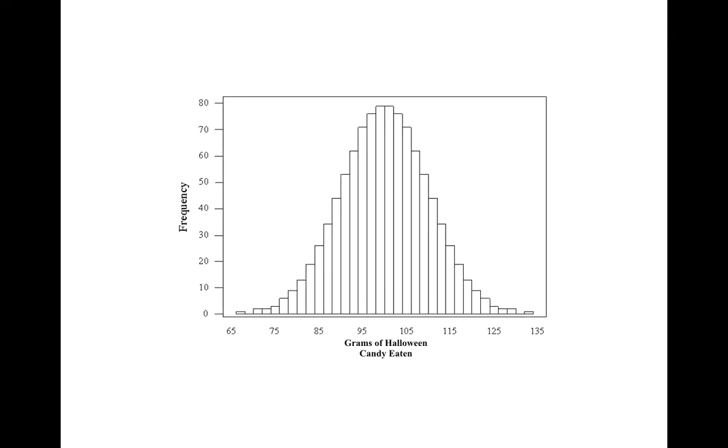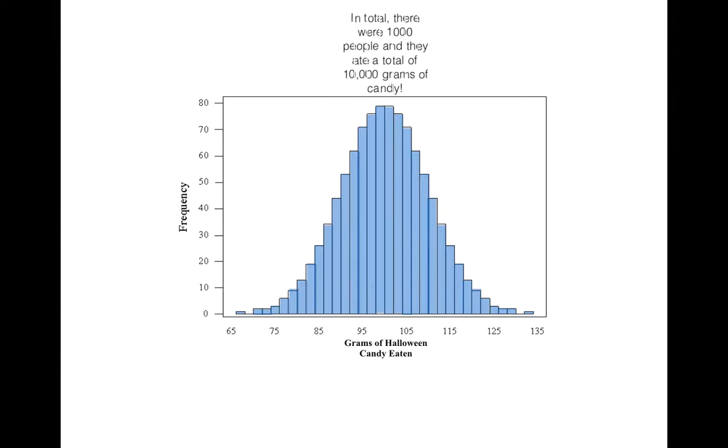Now, if we wanted to, we could first look and see what all of this is. This is everybody, so what does that represent? Well, if we count it all up, in total there were 1,000 people, and they ate a total of 10,000 grams of candy. I can do that by calculating what we just did with all the bars and adding them all up.